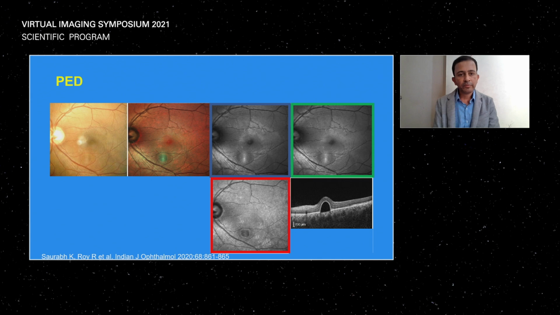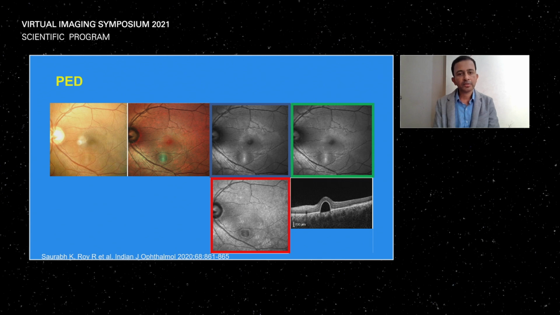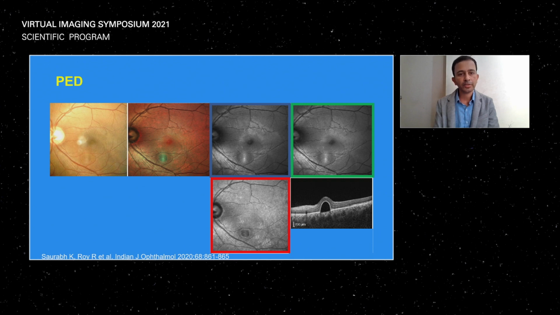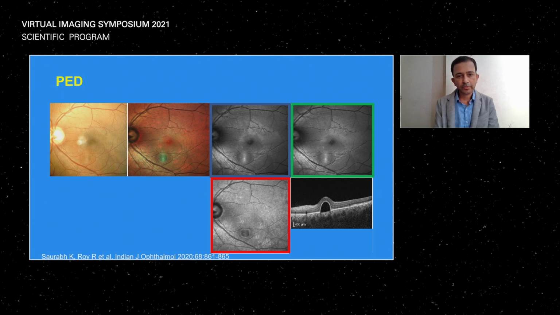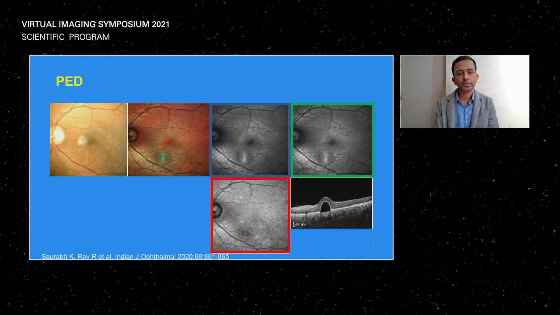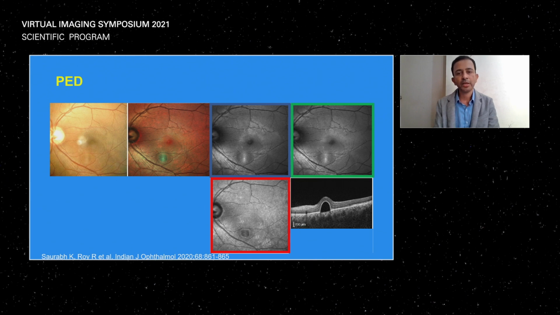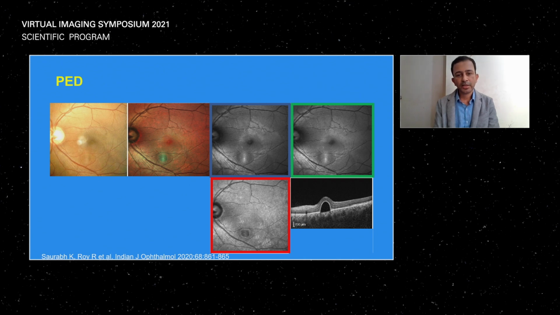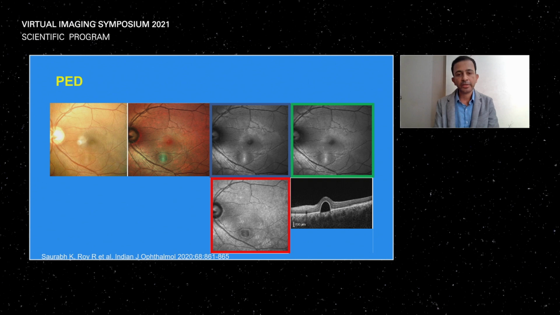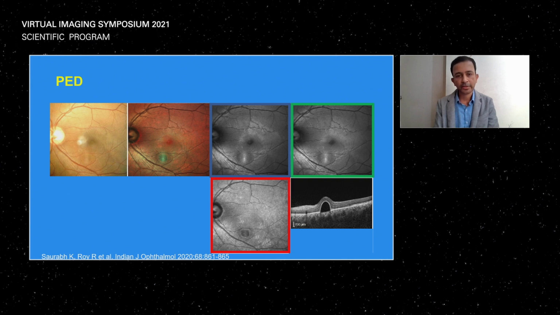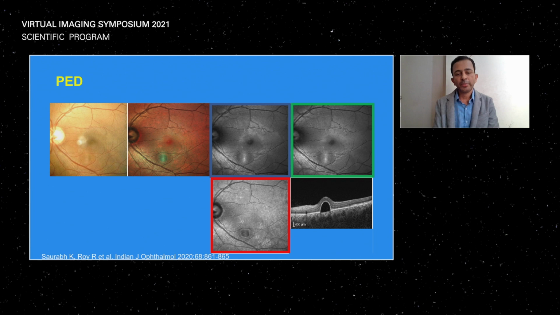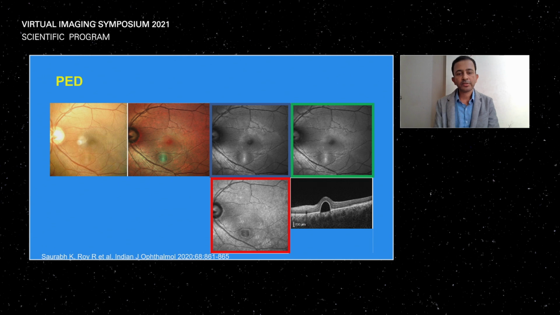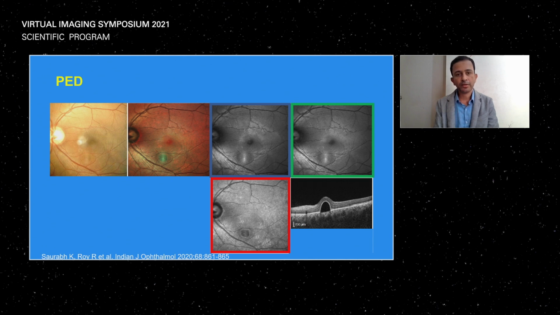Again, this is a patient of central serous choroidopathy. In the other eye of the patient, we can hardly see any PED on the color fundus photo, but along the inferior arcade, we can see a circular greenish hue, which is a PED. This PED is again seen on all the reflectance images, but the entire boundary or extent of the PED is best seen on the infrared reflectance, because it is meant to image the outer retinal layers and the retinal pigment epithelium. So that's how PED is better seen on multicolor than on color fundus photography.